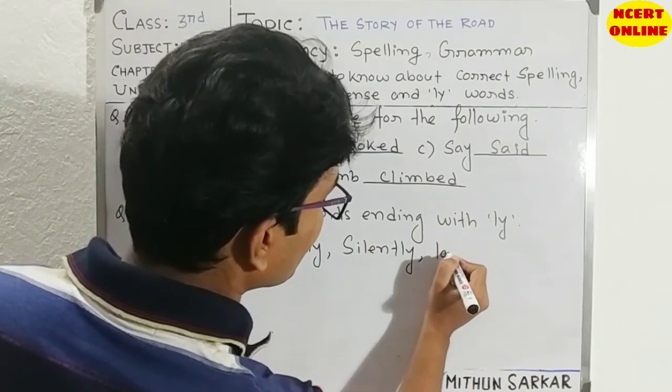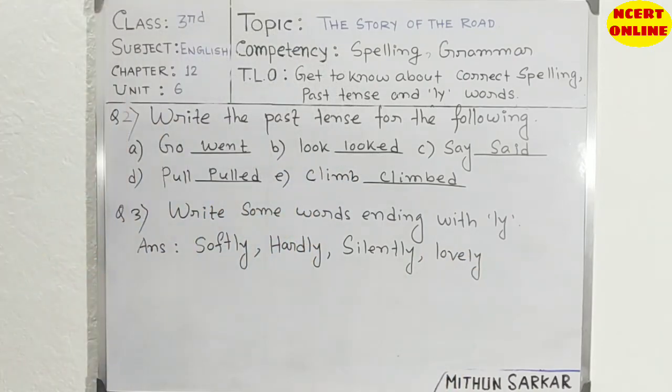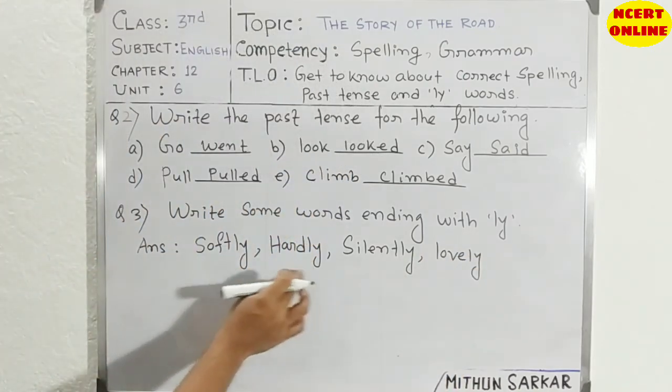Then we can write loudly. Okay, this is an ly word.